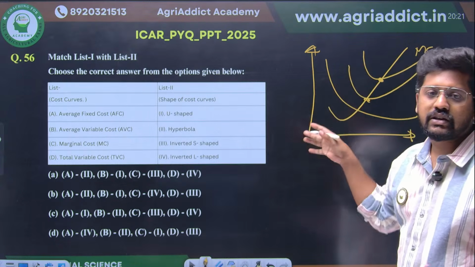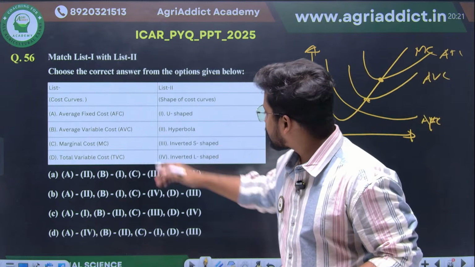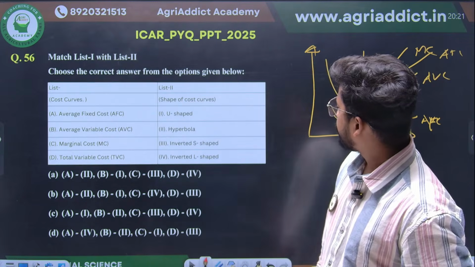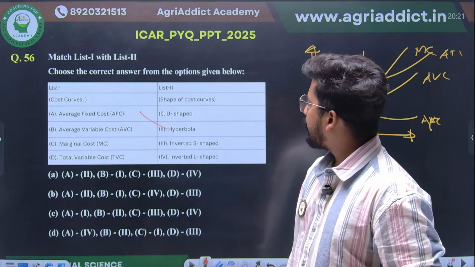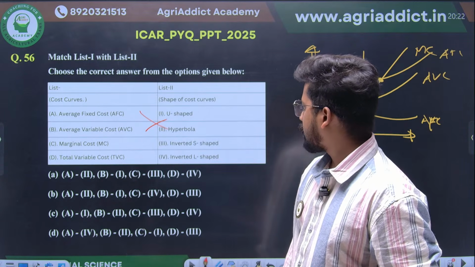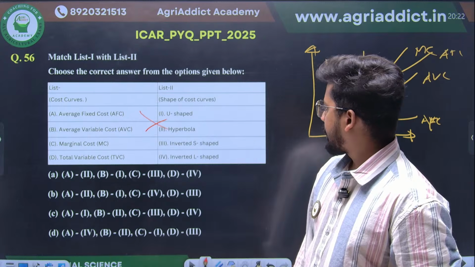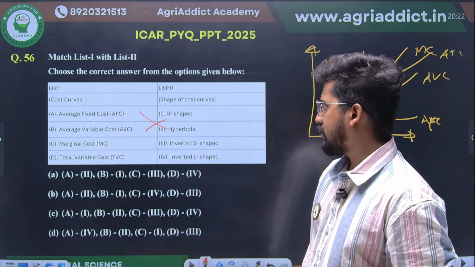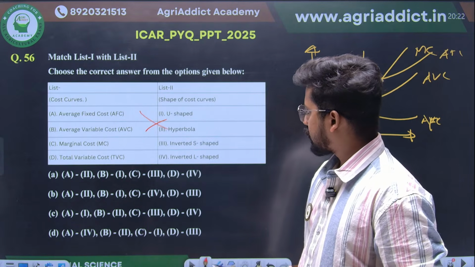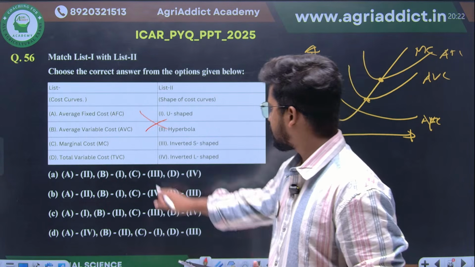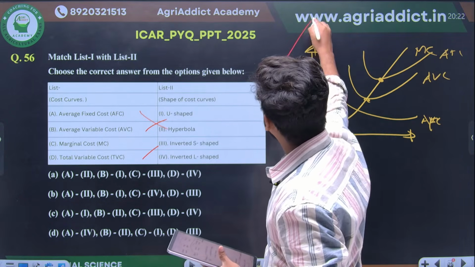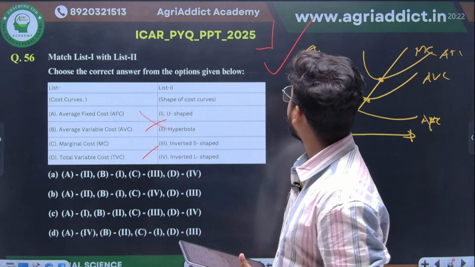So these are all the things that we have already studied. Average fixed cost is a rectangular hyperbola. Average variable cost is U-shaped. Then marginal cost, inverted S shape. Total variable cost, inverted L shape. Average fixed cost is hyperbola. Average variable cost is U-shaped. Total variable cost is inverted S shape, and marginal cost is inverted L shape because it's almost like this. So you can say it's like an inverted L shape.